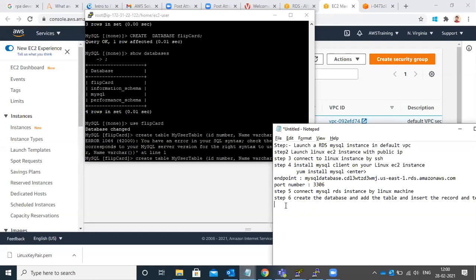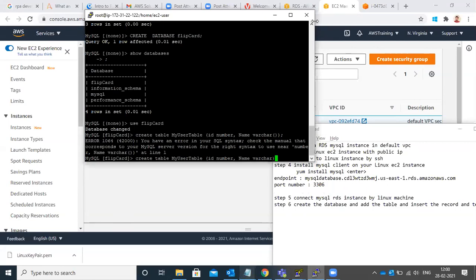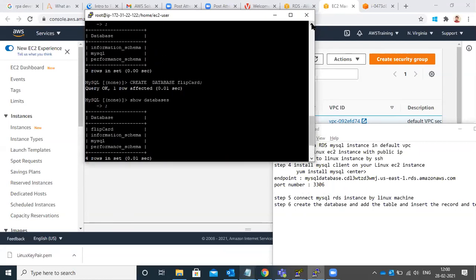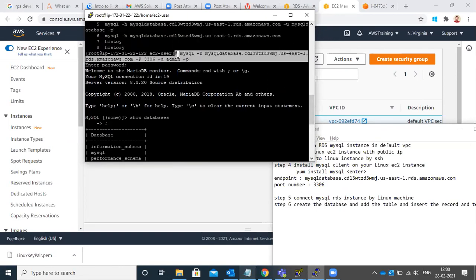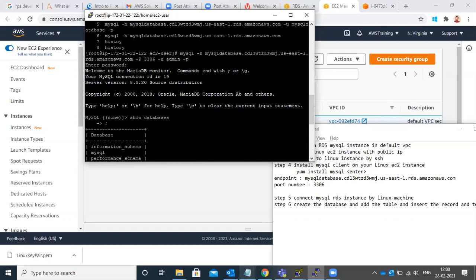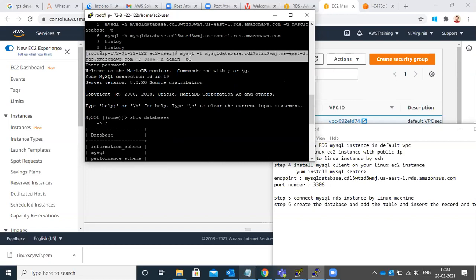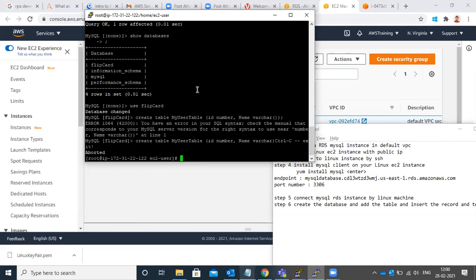Okay, after step 4, copy that full command which I've given you, MySQL -h. I will copy the whole thing, so then everyone is aware. Okay, this is the root.